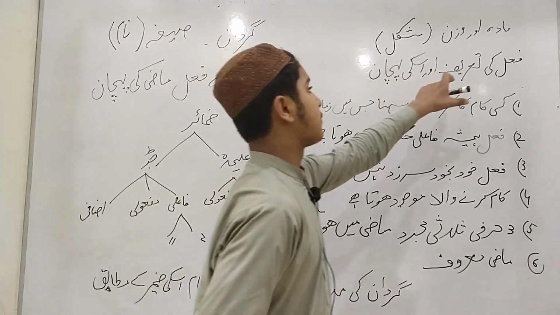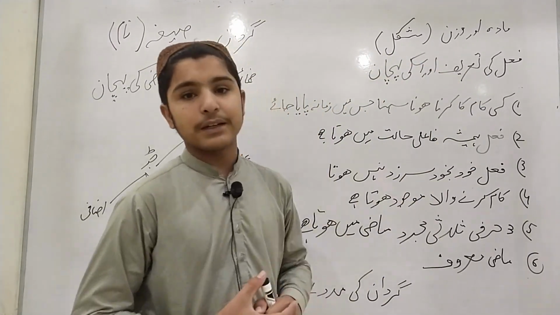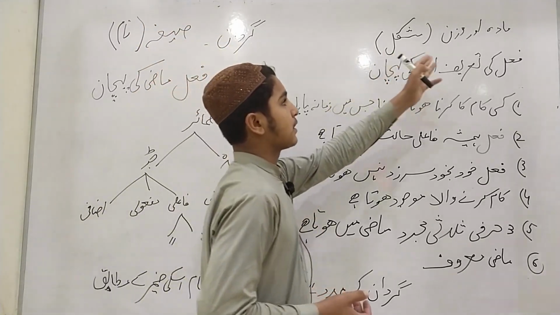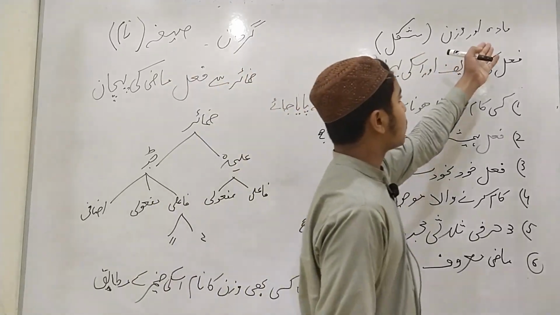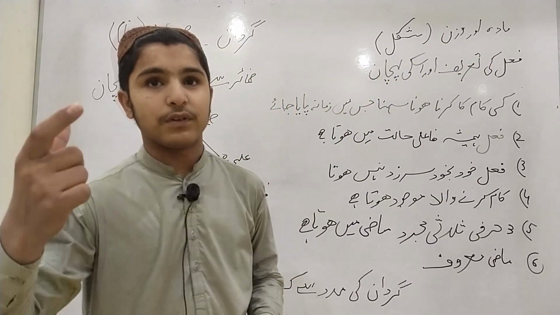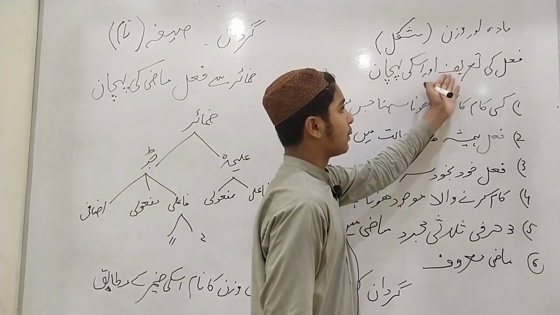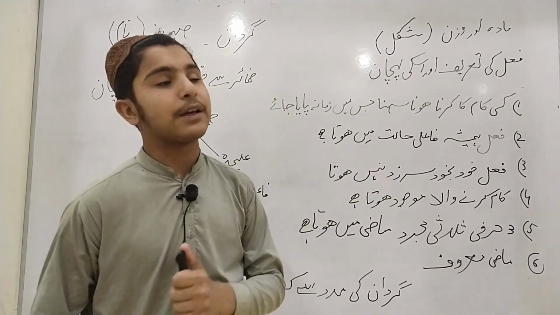Today our topic is fail की तारीफ और उसकी पहचान. The definition of verb and its identification in Arabic language. In previous lecture we have learned about Mada or Wazan. Mada is the root word and Wazan is a standard used in Arabic language for the check of verbs. Today our topic is the definition of verb and its identification in Arabic language.